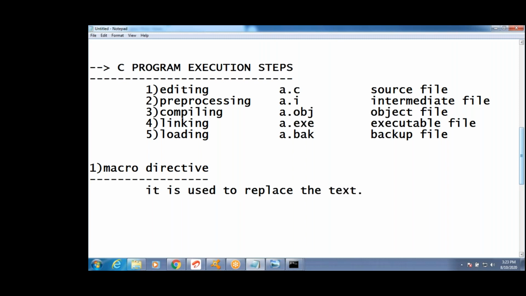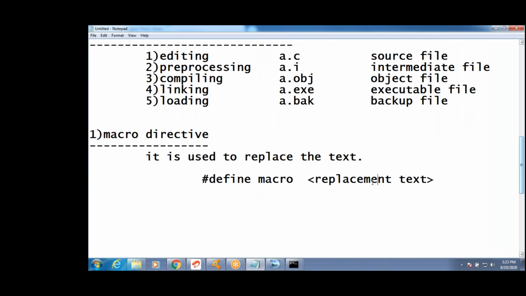How to do it, guys? As #define, right? Macro name, we write the macro name, and the replacement text we have to write, guys. Okay, semicolons are not required. #define macro name replacement text. Write that. How to do this? I want to do this, guys.